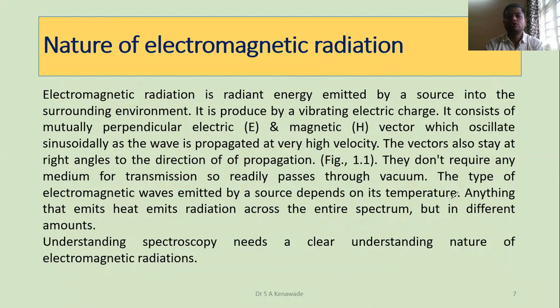Then they do not require any medium for transmission. They travel sinusoidally, mutually perpendicular electric and magnetic vectors, and they pass through any medium; they do not require any medium for transmission. Each type of electromagnetic wave emitted by a source depends on its temperature.